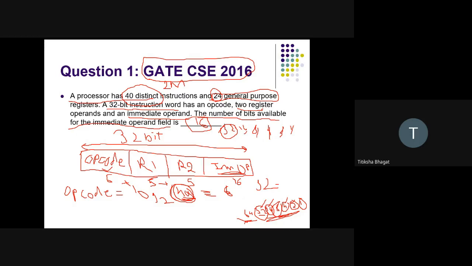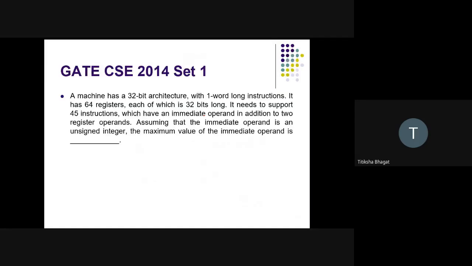So again, you can solve the next question. The next question was asked in GATE CSE 2014. A machine has 32-bit architecture with one long instruction. It has 64 registers, each of which is 32 bits long. It needs to support 45 instructions, which have an immediate operand in addition to two register operands. Assuming that the immediate operand is an unsigned integer, what is the maximum value of the immediate operand?